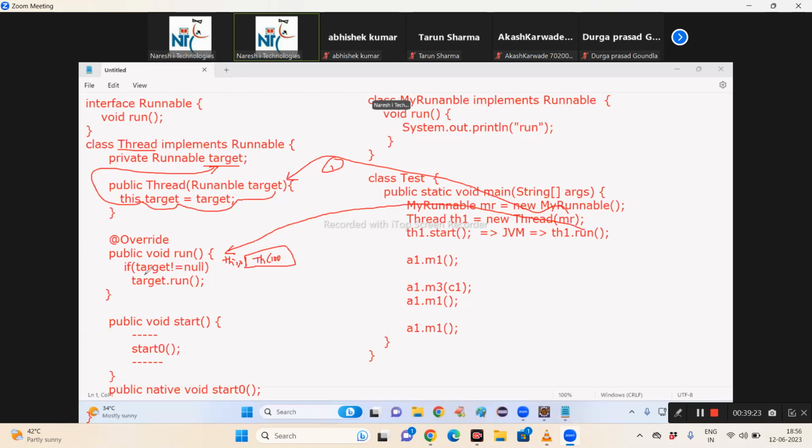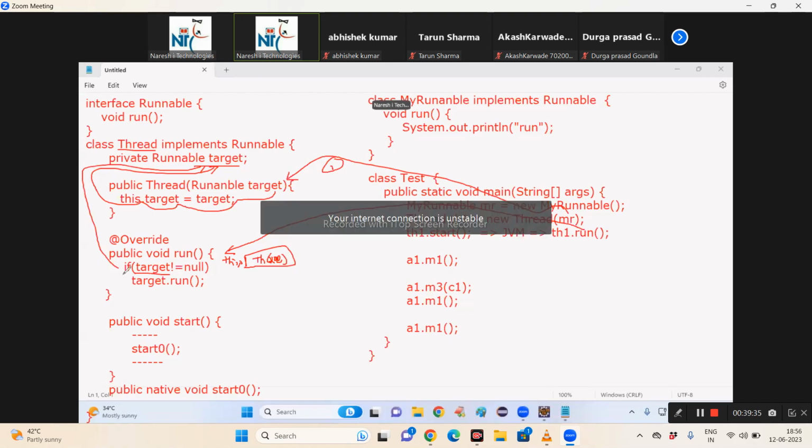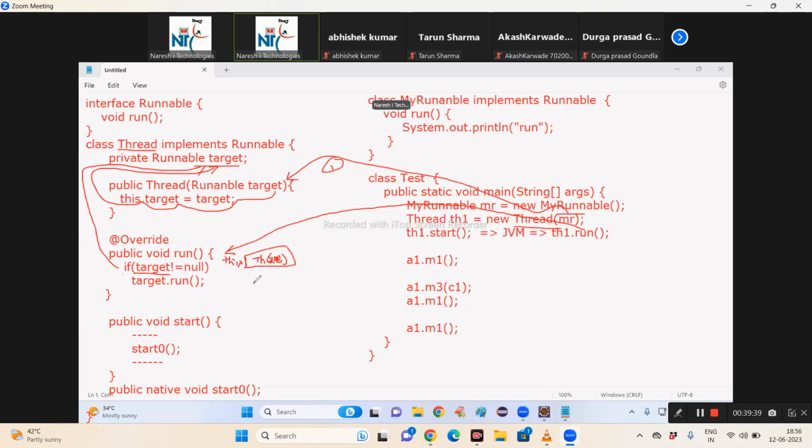Tell me, target variable, this dot target. What is this dot target value? Is it null or my Runnable? My Runnable, not null. Then true, control is coming here. this dot target dot run. MyRunnable dot run method executes.